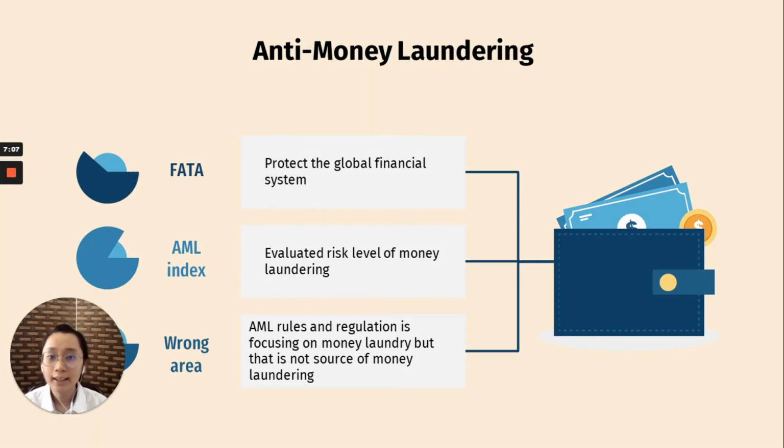In anti-money laundering, there is the FATF, which means the Financial Action Task Force. This is an independent intergovernmental organization specialized in developing and promoting standards for global anti-money laundering and counter financing of terrorism. So the FATF is not just for one country. Each country has to cooperate with each other in order to be more effective in anti-money laundering. The FATF will usually investigate any problem related to the financial system, find the gray areas in the money laundering system, and then develop new standards to prevent money laundering.